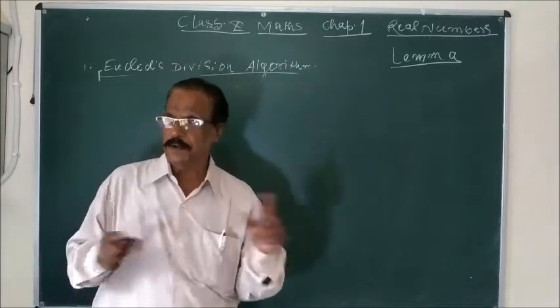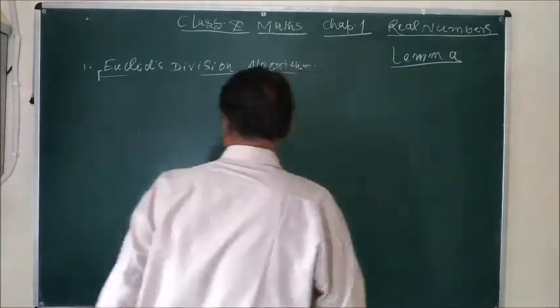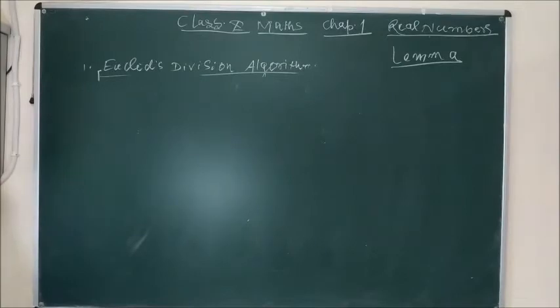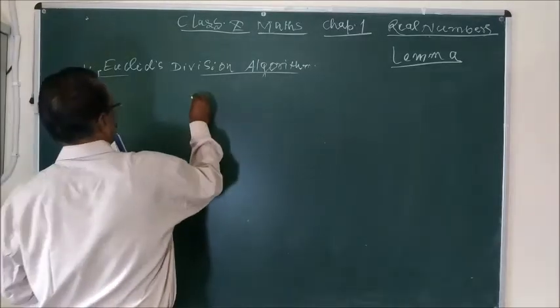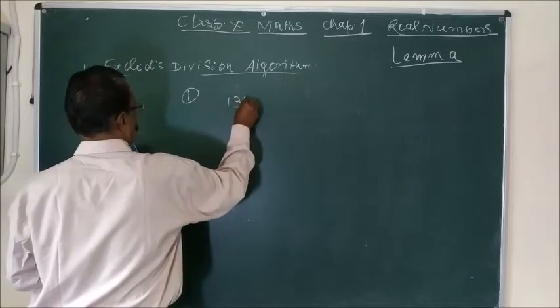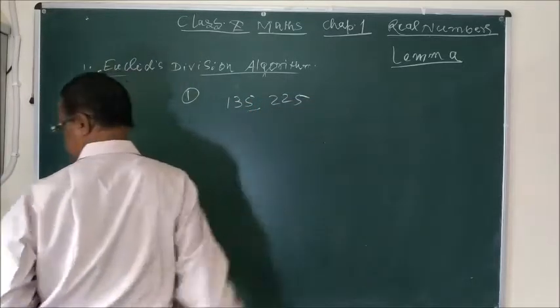Real numbers can be divided into 2 groups, rational and irrational. Now you see one example and you will solve this method to find the HCF. Question number 1. Find HCF of 135 and 225.